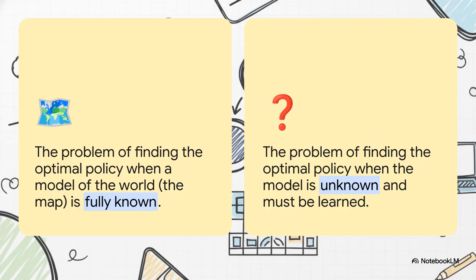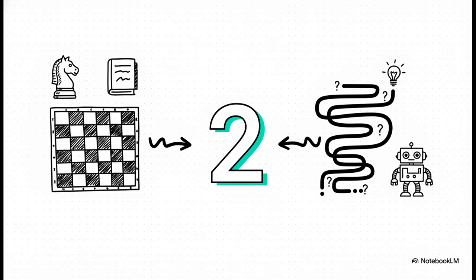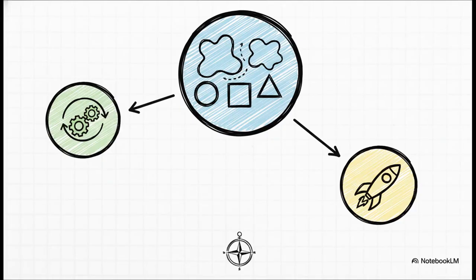But what happens when you don't have the map? When you have to learn how the world works just by trying things out through trial and error? Well, that problem is called reinforcement learning. And that requires a completely different and honestly fascinating set of tools. Yeah, these two situations, having the map versus not having the map, they really represent the two main ways we think about AI making decisions over time. Are you planning with a perfect model, like a chess computer that knows all the rules? Or are you learning from scratch, like a brand new robot that has to explore a building to figure out the layout? So let's do a quick recap of what we've covered.